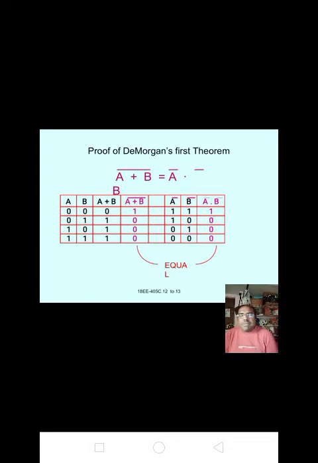A plus B whole bar equal to A bar dot B bar. These two are equal, that is LHS equals RHS. Here the statement for De Morgan's first theorem is: the complement of the sum is equal to the product of their complements.